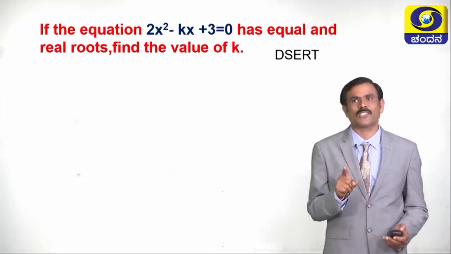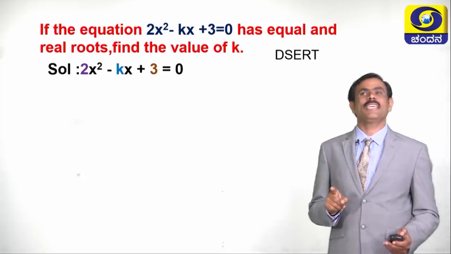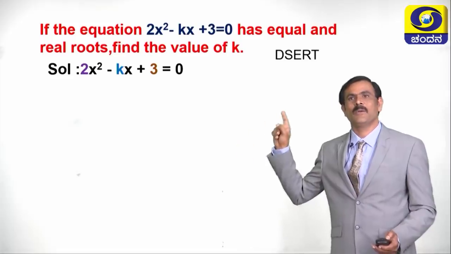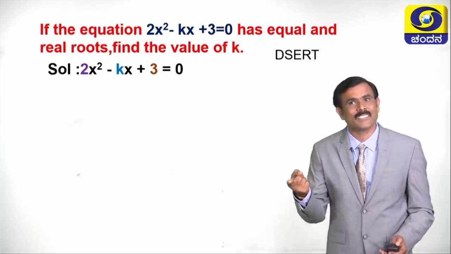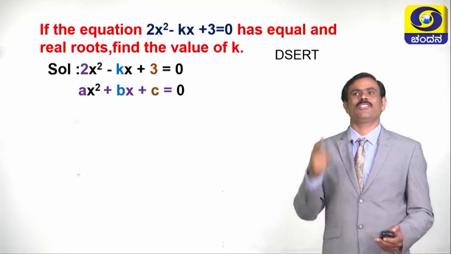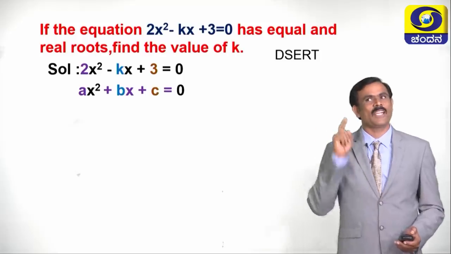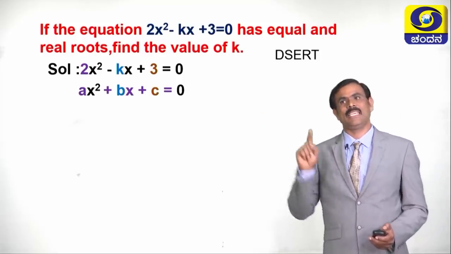Now, what is the first step? Let us write the equation. What is the equation? Equation is 2x square minus kx plus 3 equals 0. Then what is the next step? Next step is comparing the given equation with the standard form of quadratic equation ax square plus bx plus c equals 0.